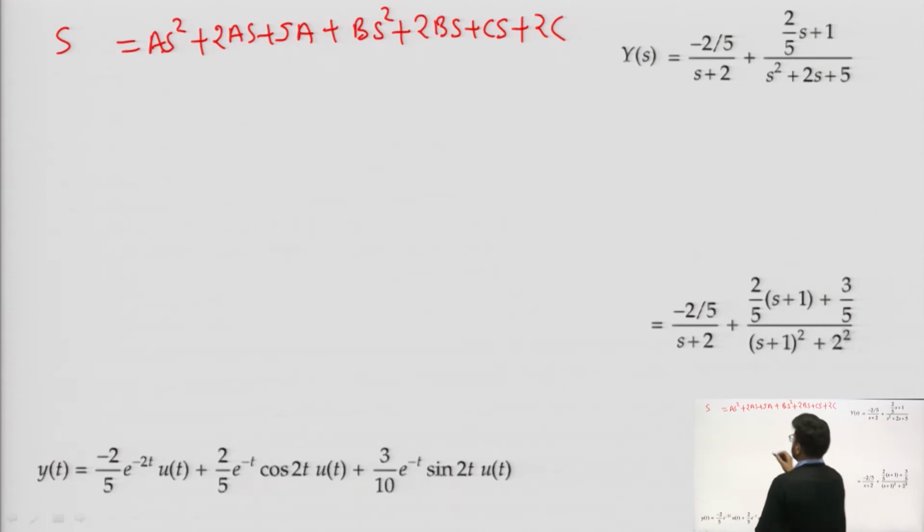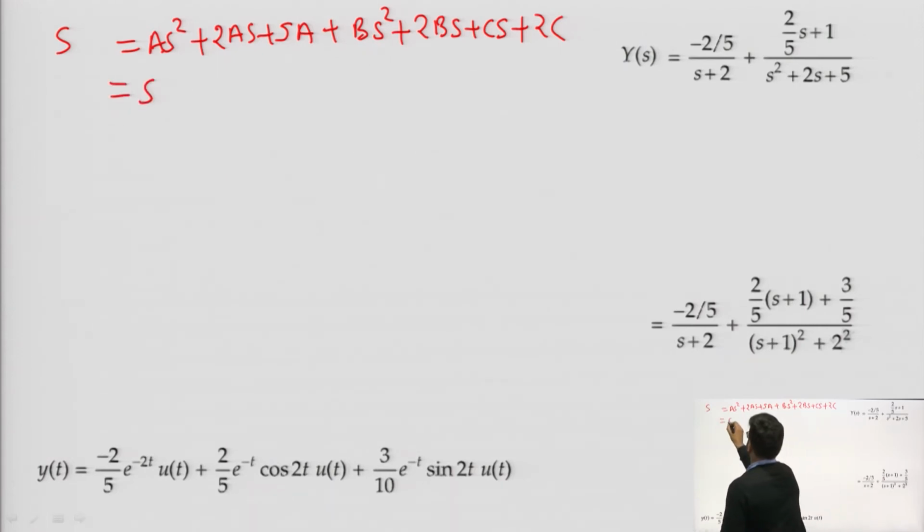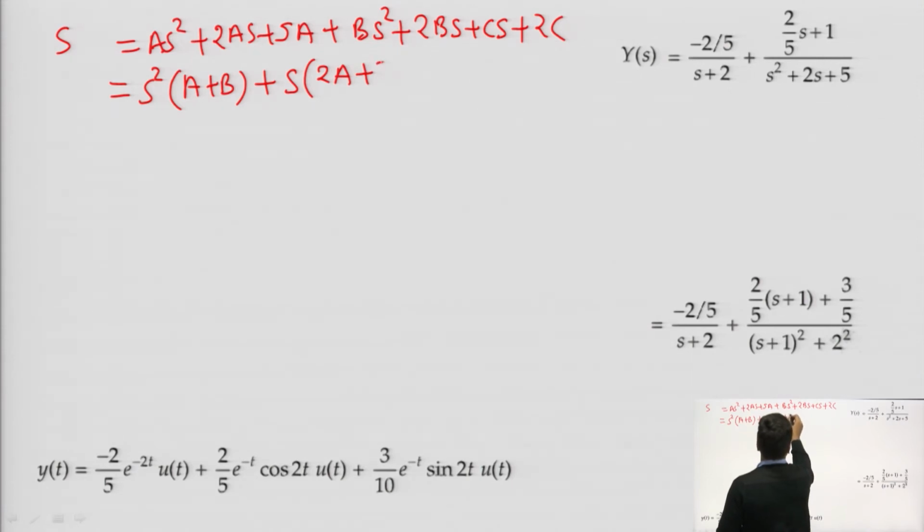Now, we will find the coefficient of s square, which will be A plus B. Then the coefficient of s will be 2A plus 2B plus C, and then the constant terms we are left with are 5A plus 2C.